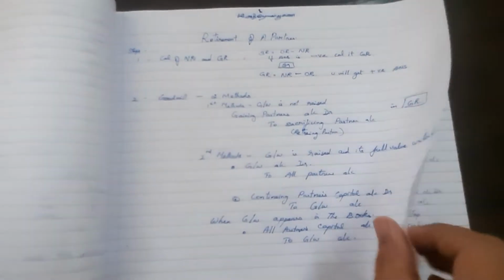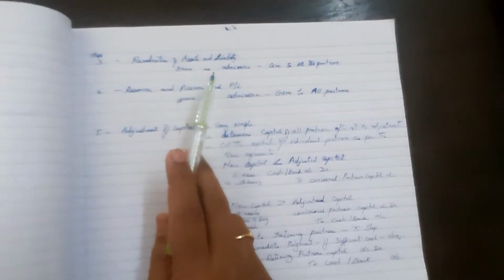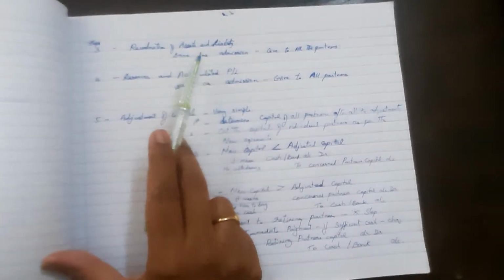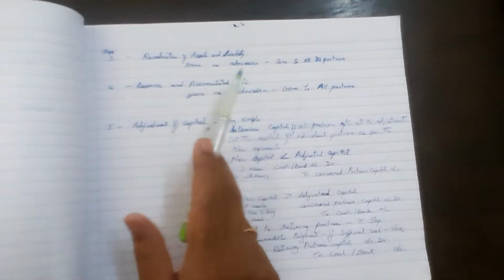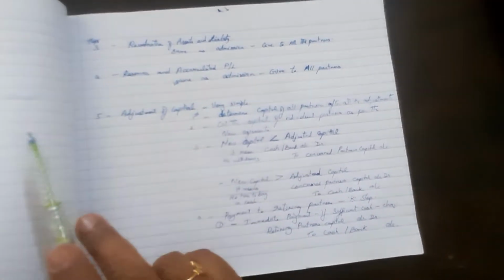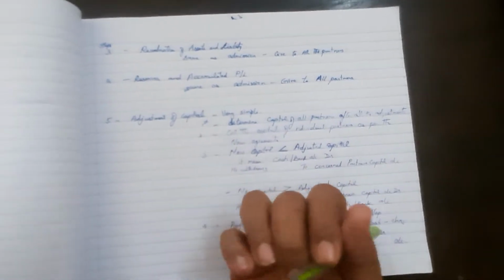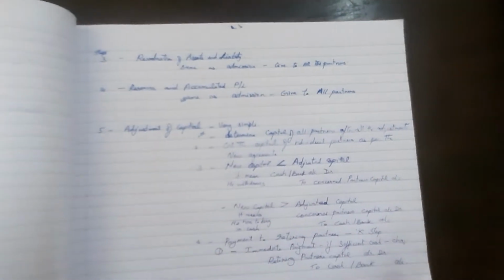Okay, next moving on to the next step, very easy: revaluation account. Same logic you will follow, whatever you do in admission, the same logic. Then accumulated profits and reserves: same thing as in admission, it's simple. All the three partners you have to give.